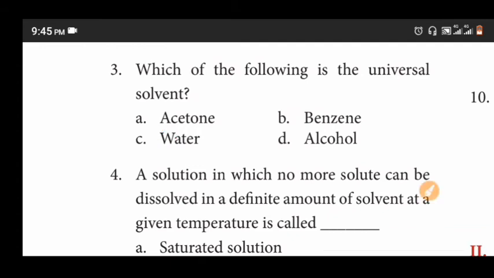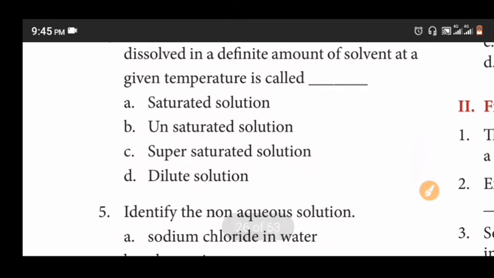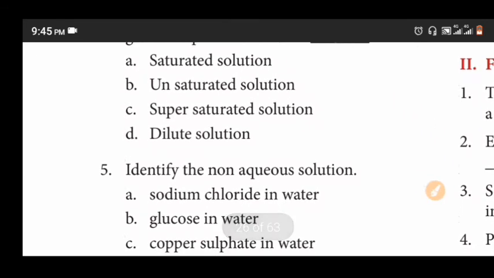A solution in which no more solute can be dissolved in a definite amount of solvent at a given temperature is called: a saturated solution, unsaturated solution, supersaturated solution, dilute solution. The answer is saturated solution.